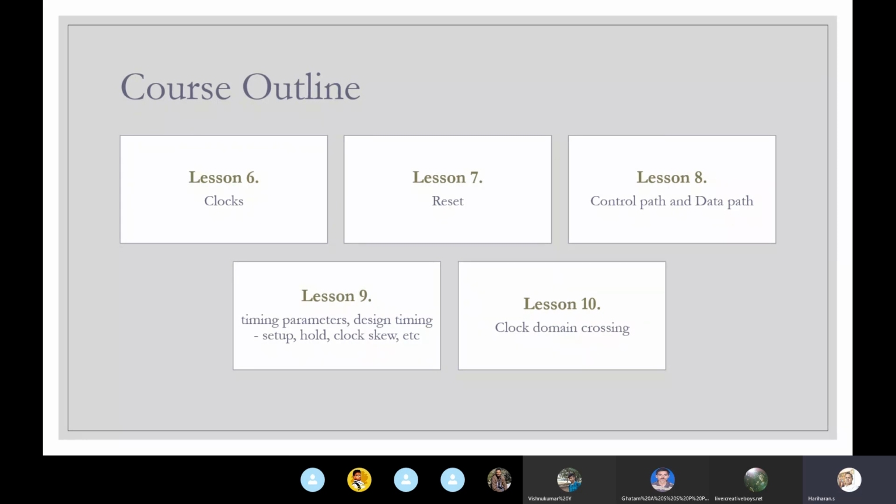If you don't know what an AND gate is, you cannot design a chip. It's similar to that, right? So you need to know all these concepts. And we'll have one chapter about clock domain crossing. I think I told you about that, right?